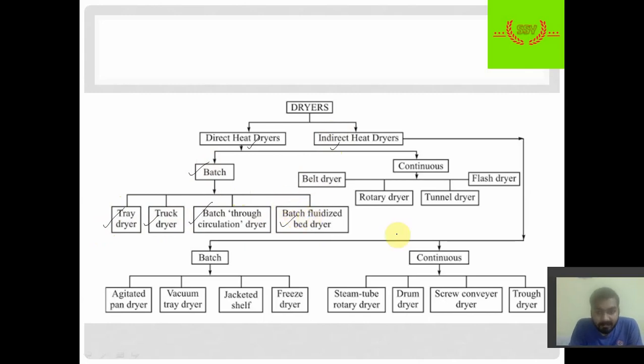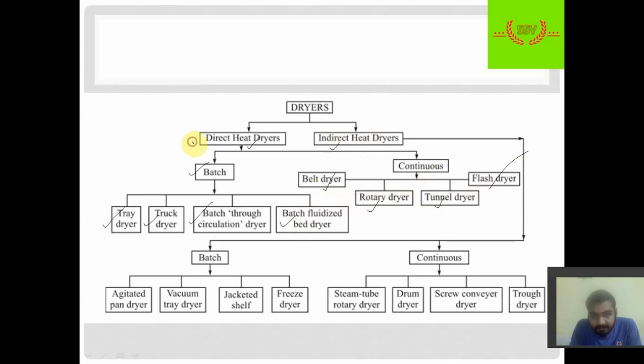So in batch process we have tray dryers, truck dryer, through circulation dryer and fluidized bed dryer. While in continuous we have belt dryer, rotary dryer, tunnel dryer and a flash dryer. Flash dryer is of course a complicated process, so we will not be discussing it here. We will just see a glimpse of some of these dryers.